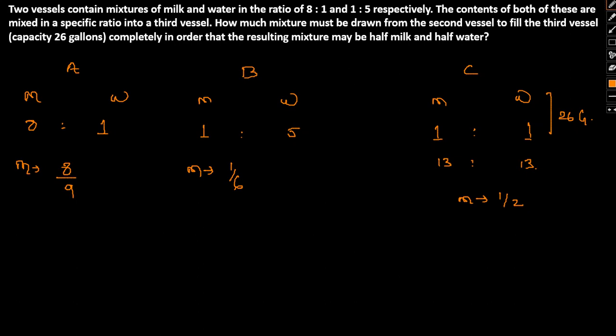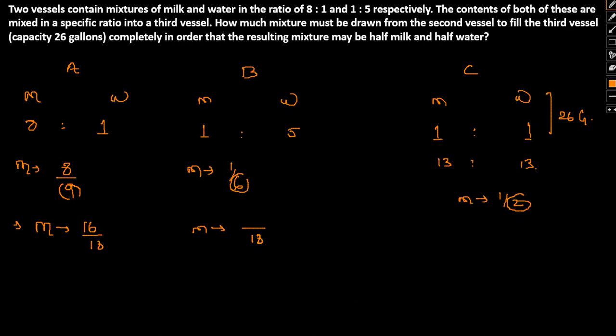Now let me write all these fractions. Let me take the LCM of this and this, and rewrite all these proportions of milk. The LCM will be 18, so 8 by 9 can be written as 16 by 18. Yes, we can write it in this way.